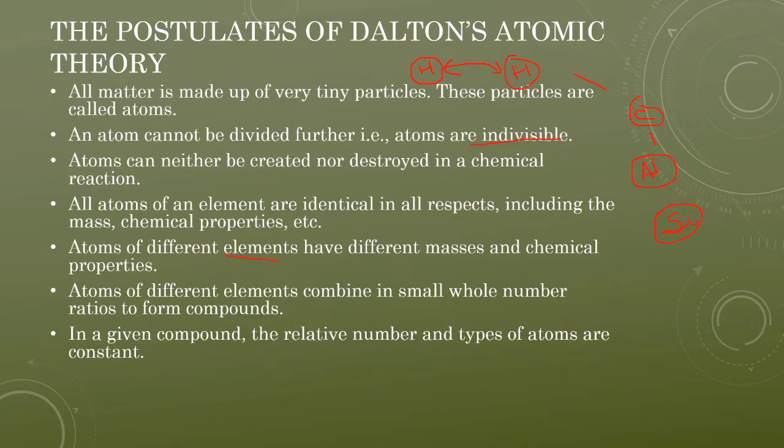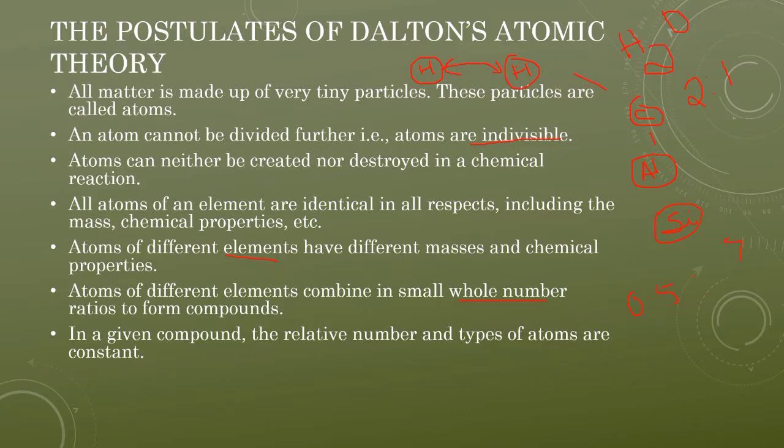But atoms of different elements combine in a small whole number ratio to form a compound. What does it say? We see H2O, hydrogen and water. Hydrogen and oxygen will combine with each other in a definite proportion, with whole numbers. That means 2:1. Their ratio is 2:1, and 2 is a whole number, and 1 is also a whole number. You will never find 2 atoms combining in a ratio like 0.5:7/2.